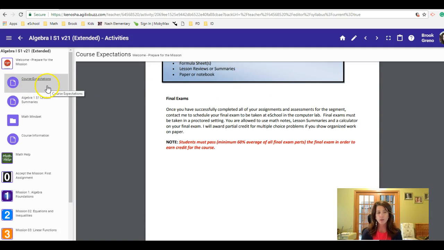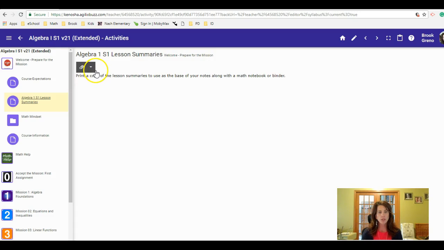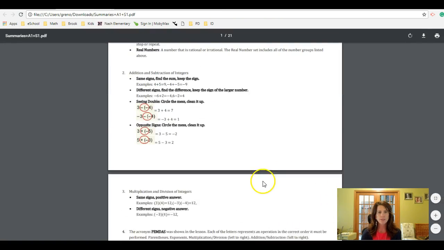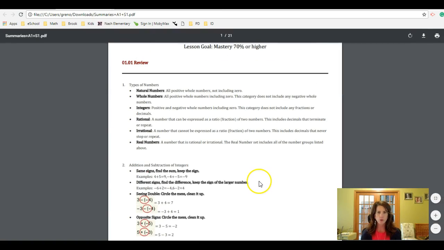So that's number one. Make sure that you understand that completely, because you're going to need that for that first assignment. Second thing for Algebra 1 is make sure you get a printed copy. So this is the lesson summaries. If I could hand you one thing on that first day of class, this is what I would hand you. It's a PDF, and basically at the end of every lesson throughout this whole course, there was a little lesson summary. I condensed it into one document, so it is a little bit hefty. But get a printed copy of this, stick it right in your blank notebook, and those are the two things I need you to have as you work through.